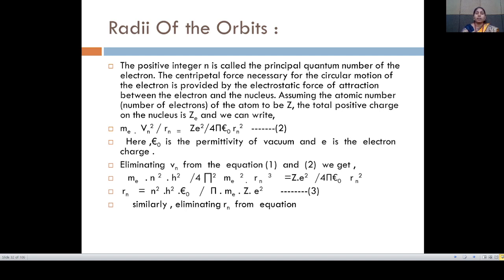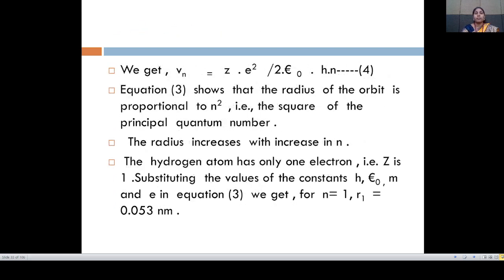This is equation number 3. Similarly, eliminating r_n from the equations, we get v_n is equal to Z e squared divided by 2 epsilon naught h n, equation number 4.